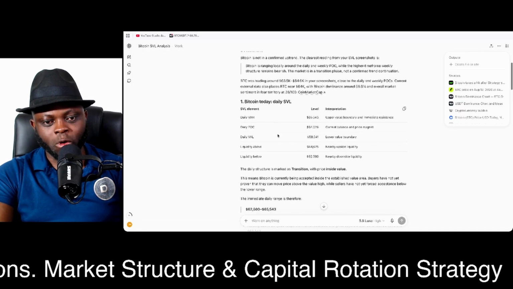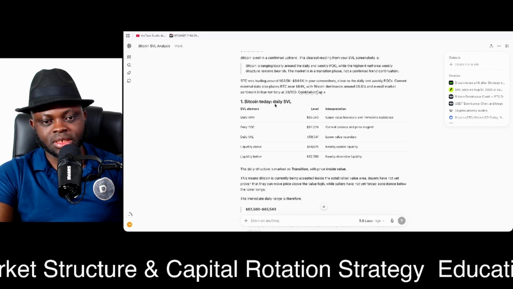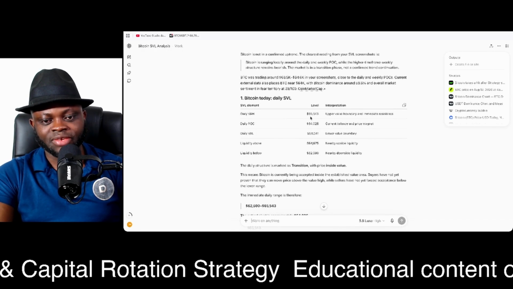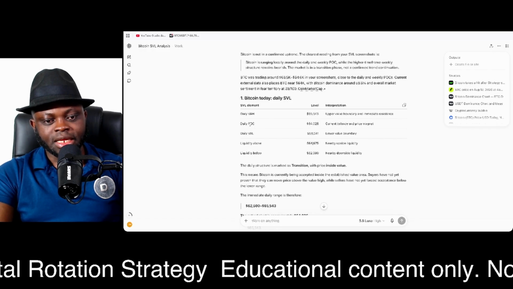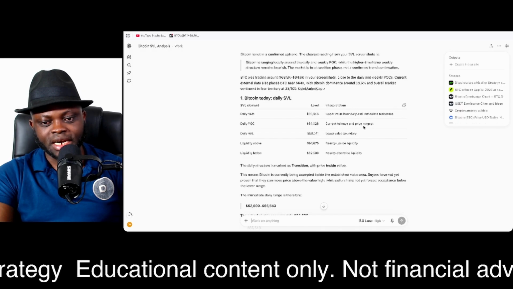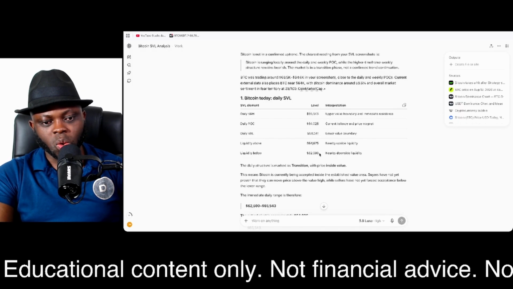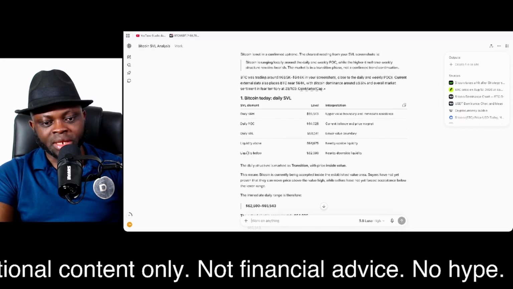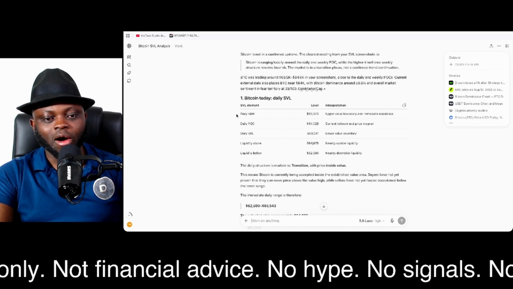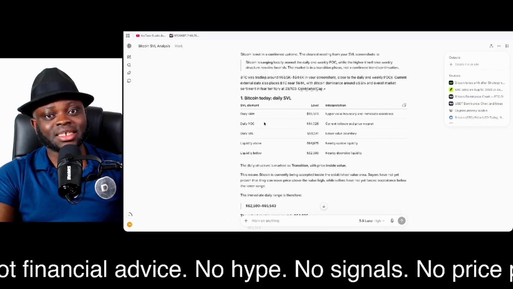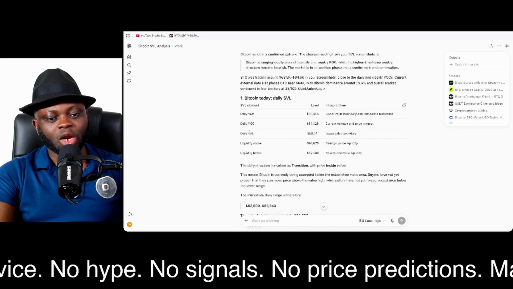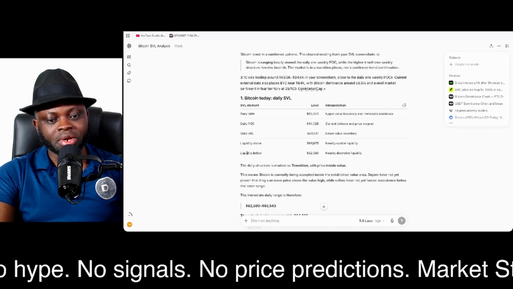Now, it went further to give this table here, Bitcoin today's daily SVL. So it defines the value area high, which is around 65,543. The daily POC, we have it at this price, current balance and price magnet. We have the daily value low. We have the liquidity above and liquidity below. Guys, this alone is very important. These are all key levels that when price gets there, you should expect a reaction, like the value area high, the value area low, and liquidity above and liquidity below.